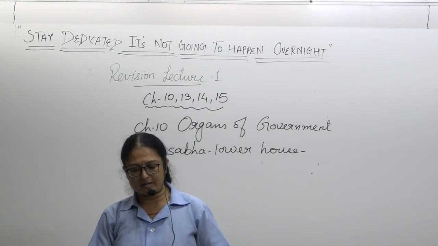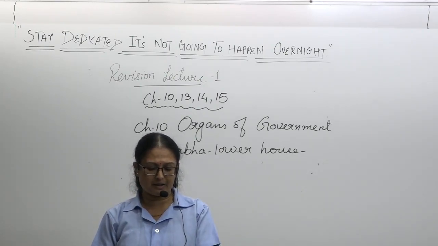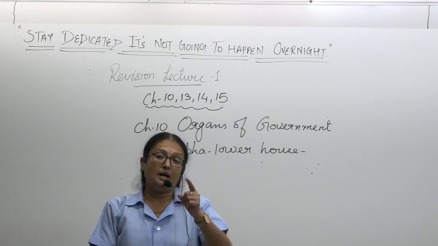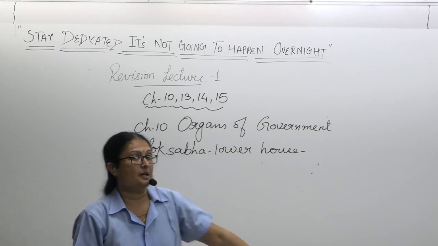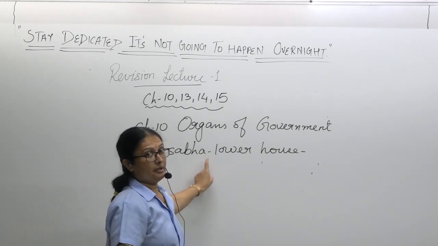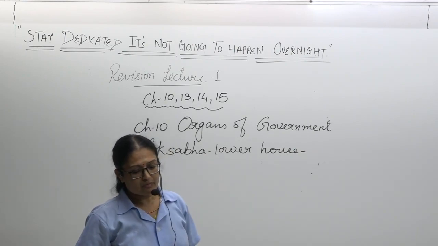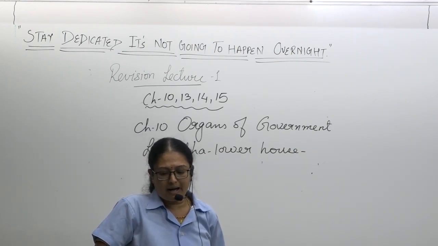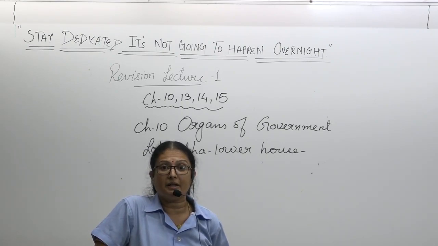So Lok Sabha is the lower house of the Parliament. The members of Lok Sabha are the representatives of the people, the leaders chosen by direct election. So it has more power than the Rajya Sabha. The members of the Lok Sabha are the representatives of the people who are elected through direct election.